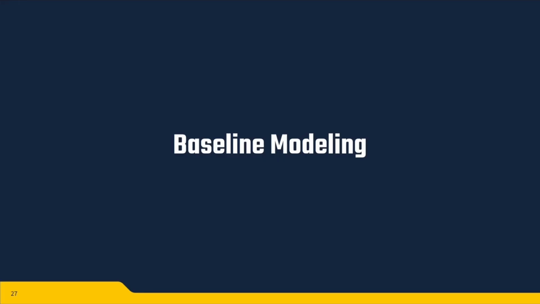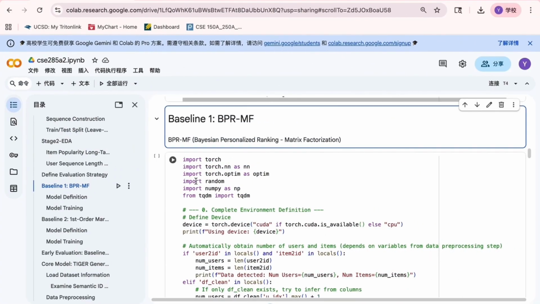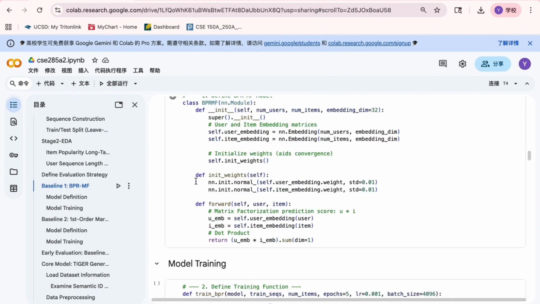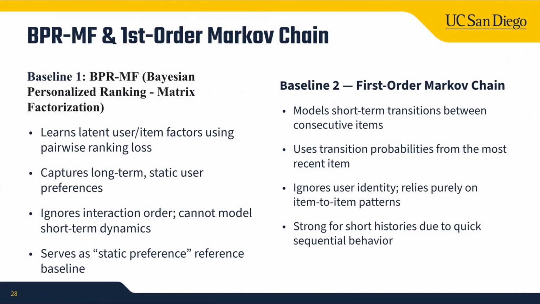So now I'll talk about baseline modeling. Our first baseline is Bayesian personalized ranking matrix factorization, which captures long-term static user preferences. It learns a latent factor representation of users and items using a pairwise ranking loss, aiming to rank interacted items higher than random negatives. However, Bayesian personalized ranking matrix factorization ignores the order of interactions completely. Every interaction is treated independently, so although it captures stable preference structure, it cannot model short-term dynamics, which are very important in our dataset, where sequences are short. This baseline gives us a static preference reference point.